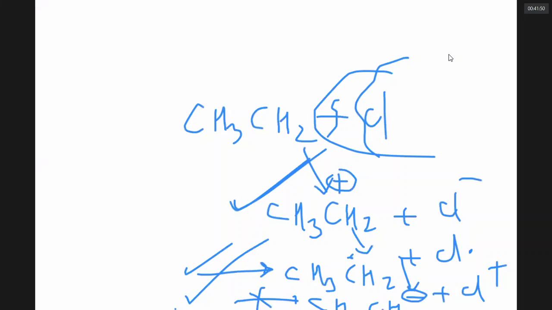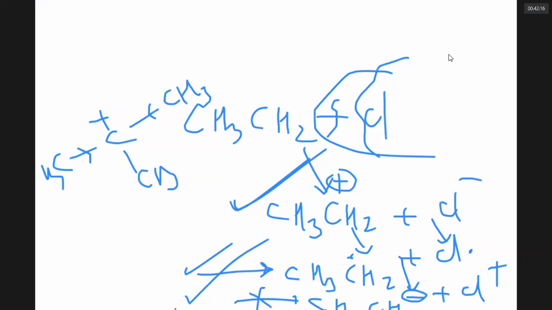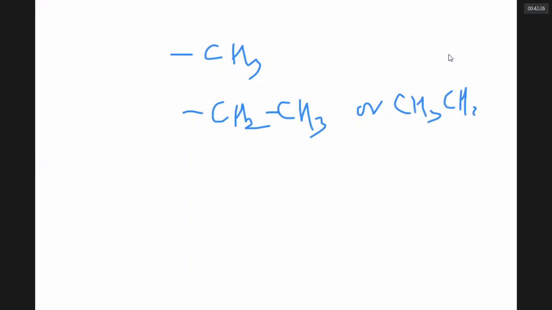In homolytic fission, always notice the ions are frequently formed which are stabilized. Ions are stabilized only when the charge is distributed. The charge is distributed by certain mechanisms. Whenever there is a positive charge, it is minimized by electron releasing inductive groups. What do electron releasing groups mean? The following are electron releasing groups: methyl, ethyl. You can write it as CH3CH2. You can write it as Me.